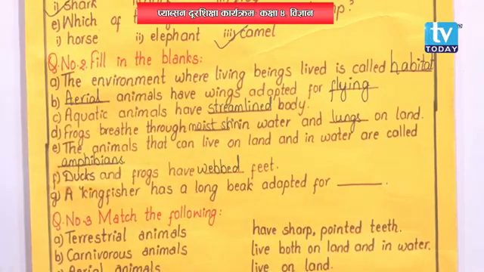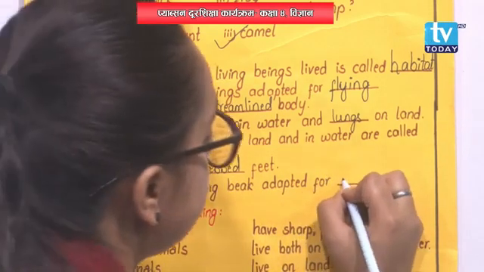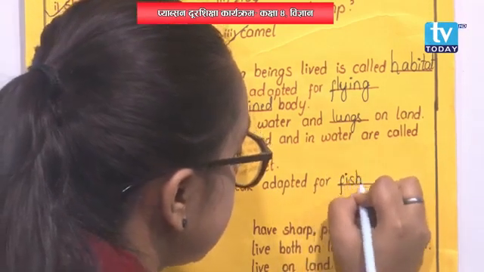Finally, number G, a kingfisher has a long beak adapted for dash. Kingfisher. What type of bird is it? It is an aquatic bird, right? And it also lives nearby lakes and ponds. That means kingfisher has a long beak adapted for fishing, to catch the fish.